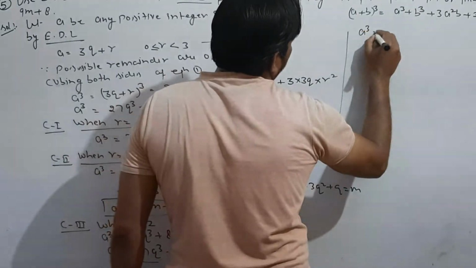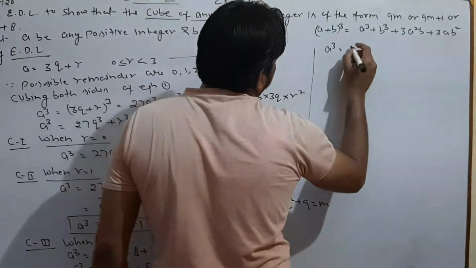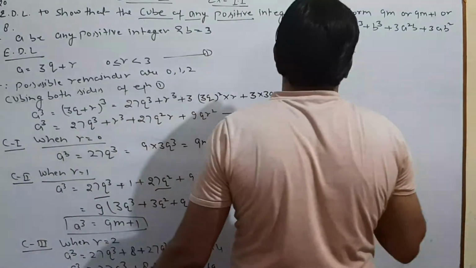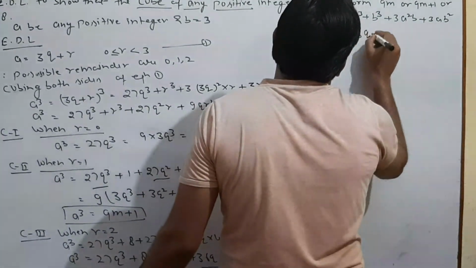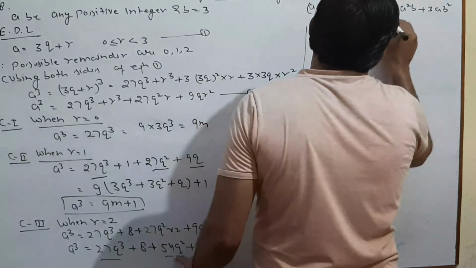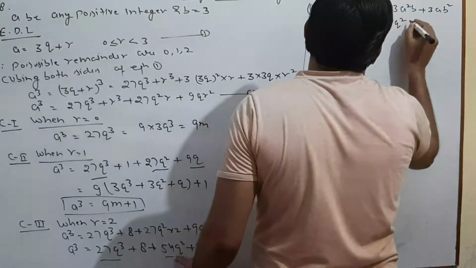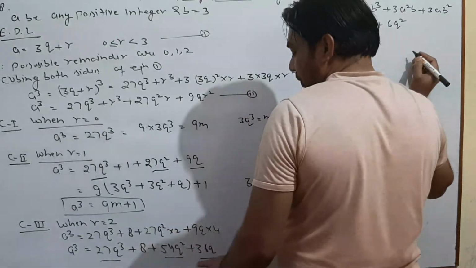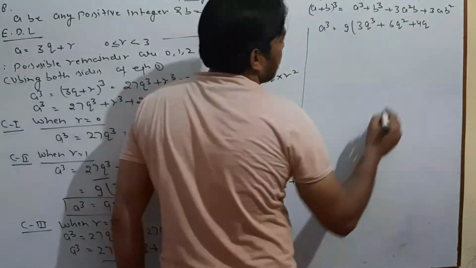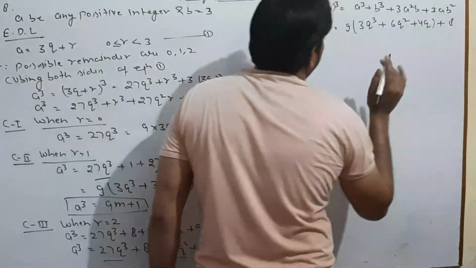So a cube, if we take 9 as common, would be 9 times (3q cube plus 6q square plus 4q) plus 8.